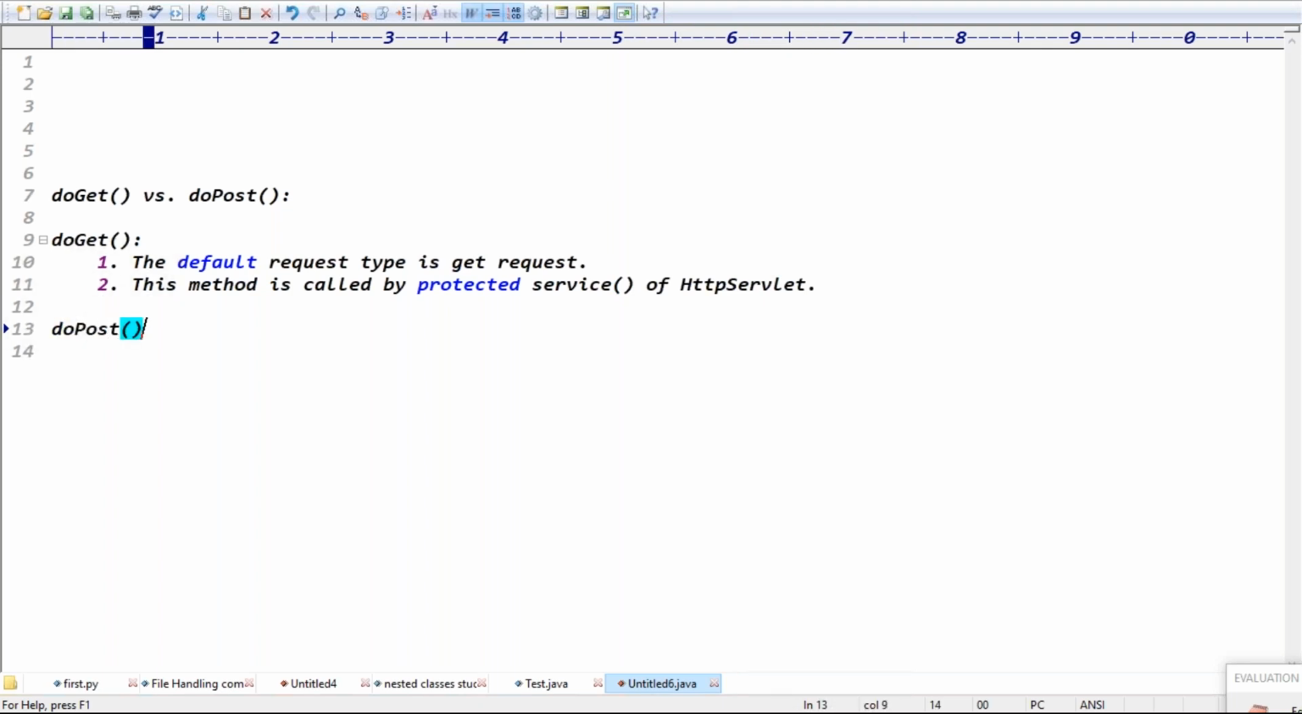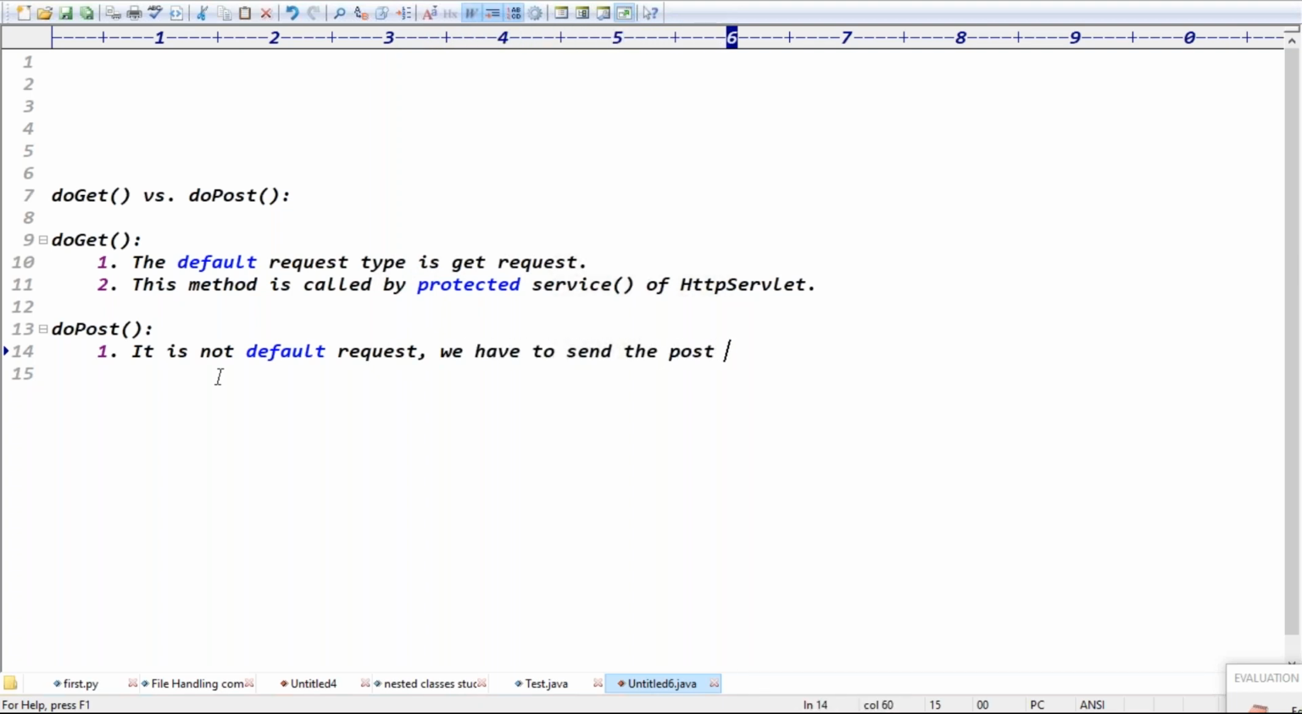If you go for doPost here, guys, doPost is not the default request. We have to specify the request, because the default request type is a get request. doPost means it is not default. We have to send the post request, right? So we have to send the post request using which tag, guys? Using the form tag, right?